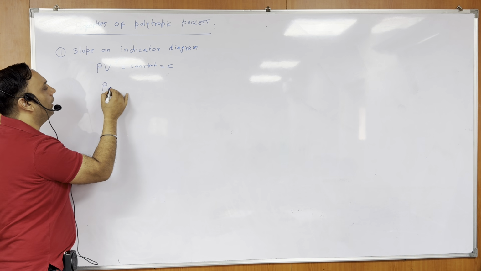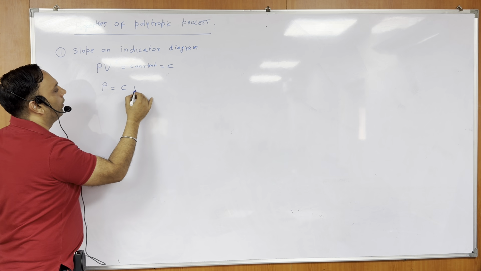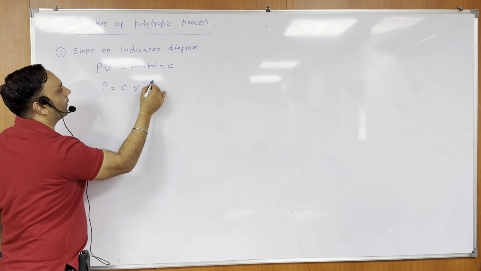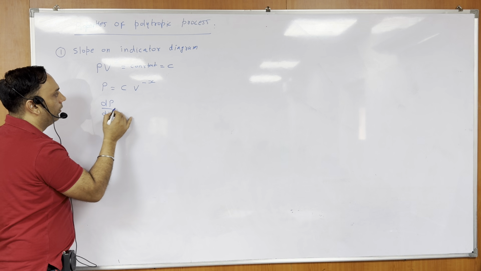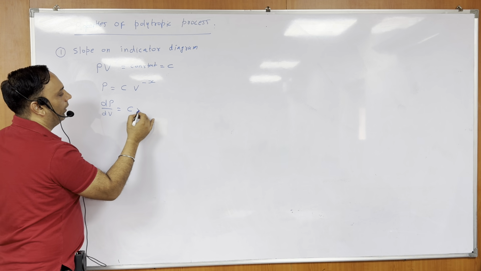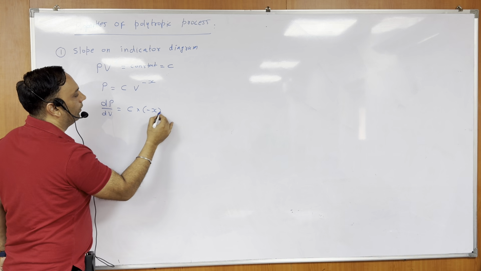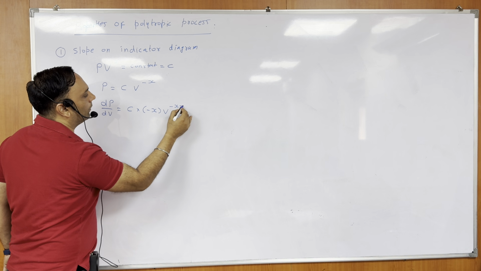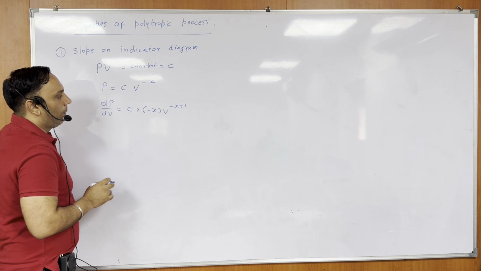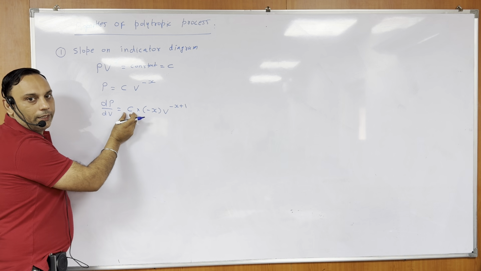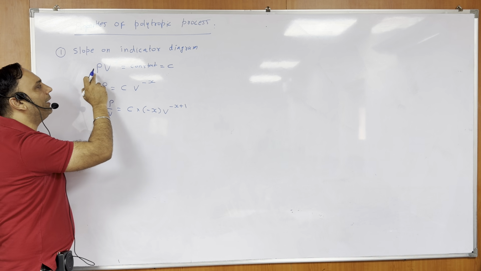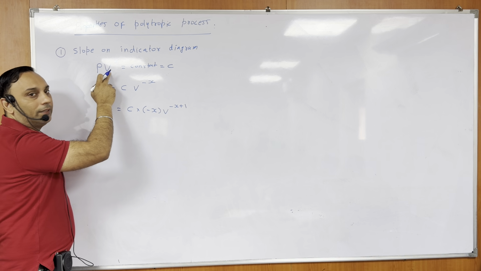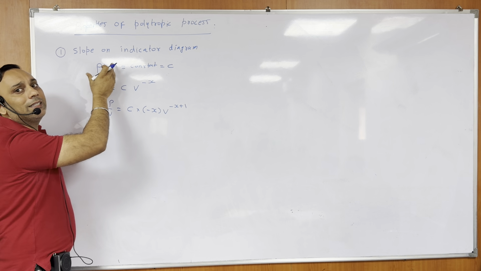So I can write P is equal to some constant times V to the power minus x. Then dP by dV is equal to C into minus x V to the power minus x plus 1. Right? Now this C was a constant, meaning PV to the power x is a constant. So individually P can change, individually V can change, but this whole thing will remain the same.